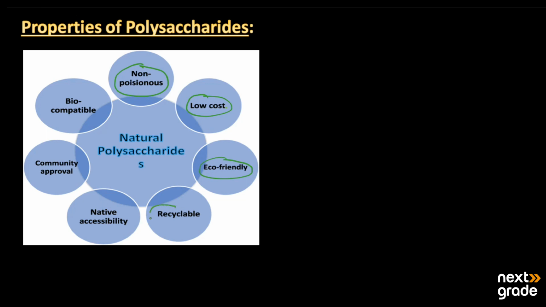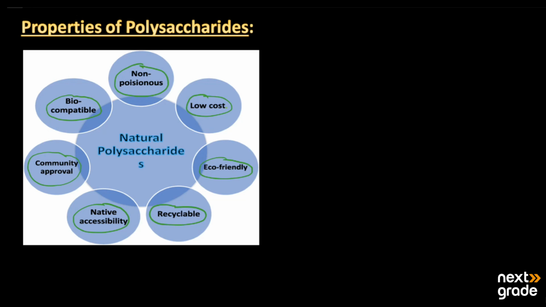They are also recyclable, meaning we can recycle them or produce new products from them. They have native accessibility, meaning they are easily accessible. They have community approval, which means they can work in the community as well. They are biocompatible, compatible with living organisms.